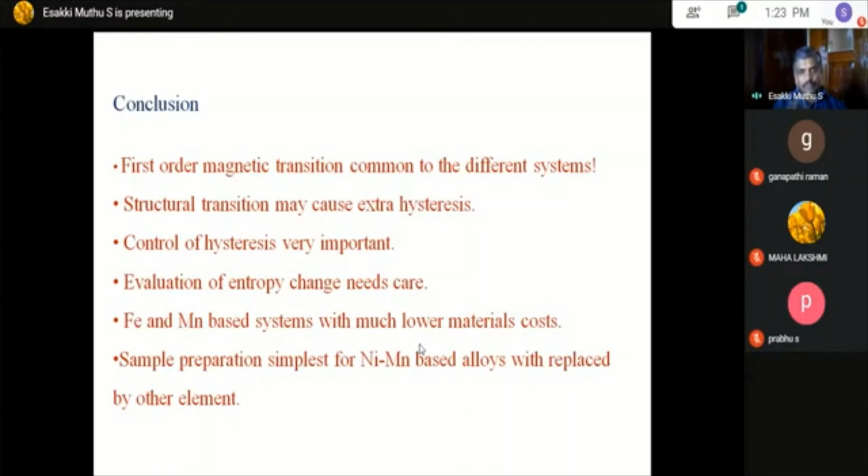Mostly people want to choose an iron and M1 based system with a lower cost, and the sample preparation for nickel based Heusler alloys with other elements replaced is very easy when compared to other materials. So that is the conclusion I make.